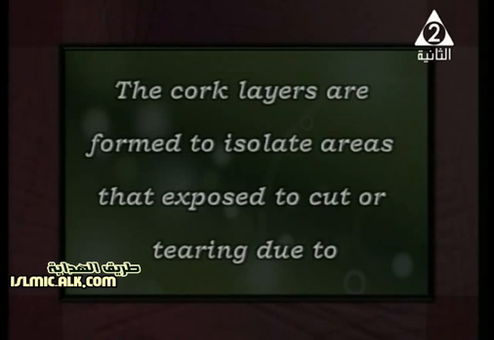Okay, let me show that. We have a part of the plant. If you have a sharp tool and you cut a part in the stem of the plant, or you cut a part of any branch of the plant, as soon as you make this cut, the cork layer isolates the cut part, or the infection that you caused, away from the whole plant. This is the meaning of isolating an area that is exposed to cutting or tearing.